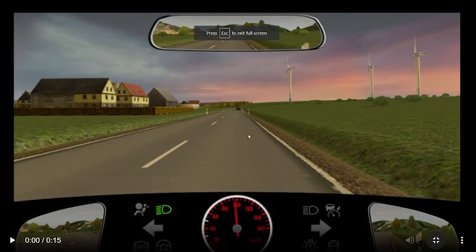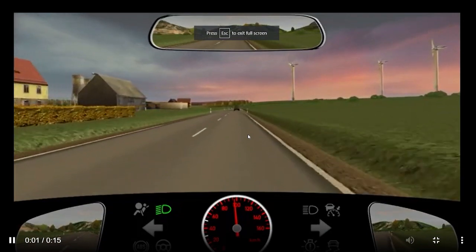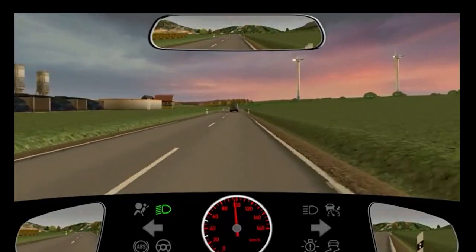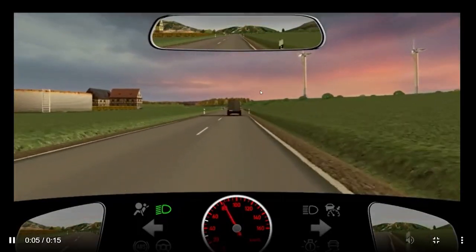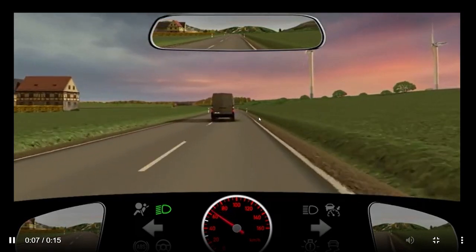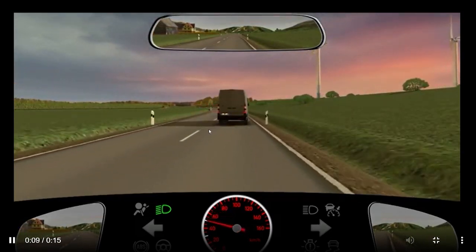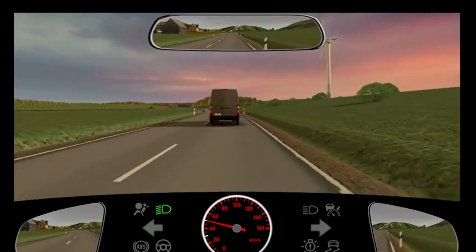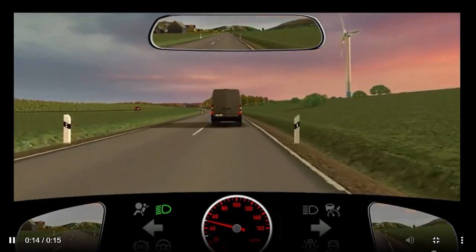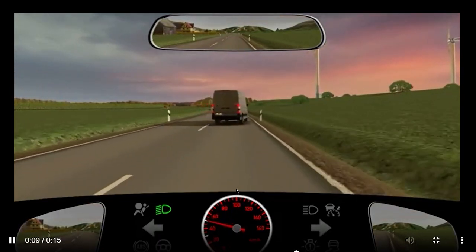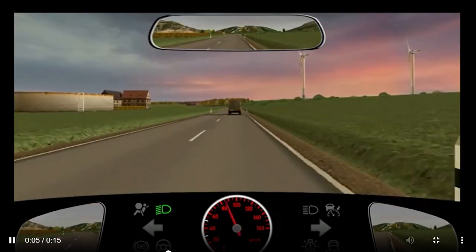So our next question is again a video question. You are traveling on a Bundesstraße at around 100 km per hour, and you see the behavior of this van driver, swerving out to the left, coming back into the lane, moving around without control, maybe the driver is drunk. You see the behavior of the driver. Let's play the video again.